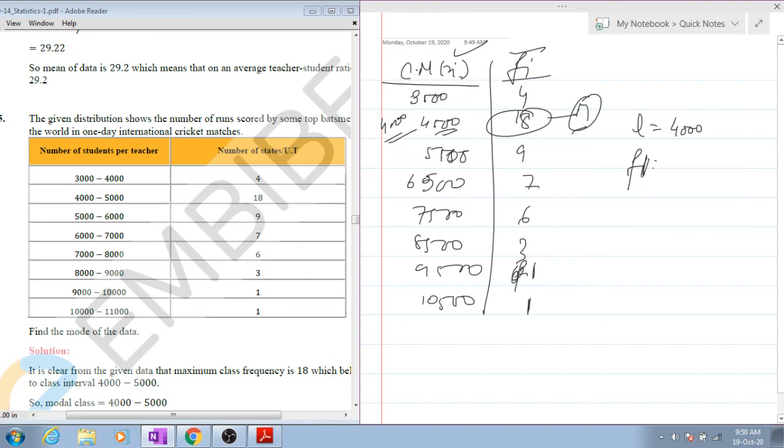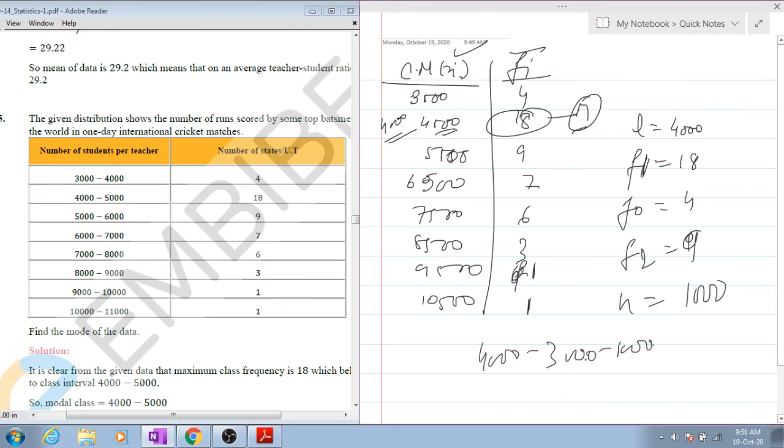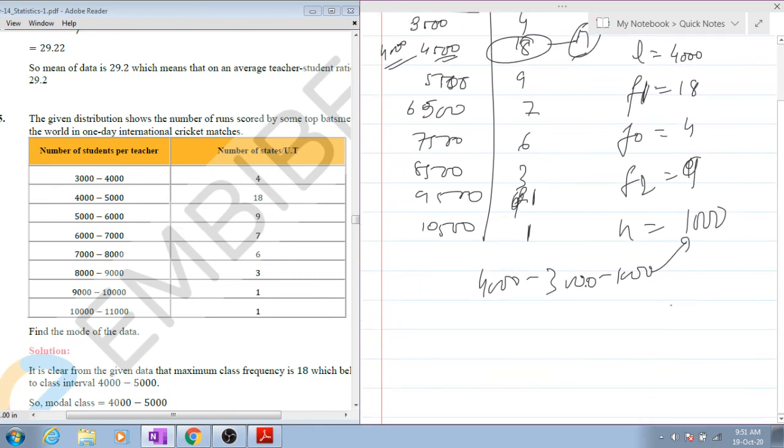F1 is 18, F0 is 4, F2 is 9, and H is 1000, like 4000 minus 3000. It's the same throughout. And then you apply the formula.